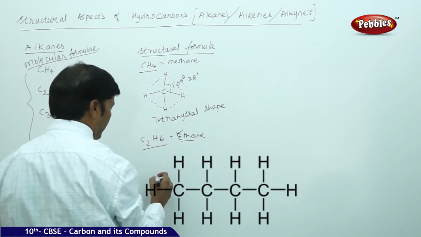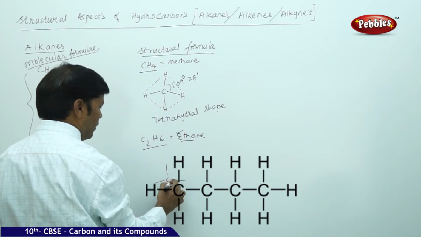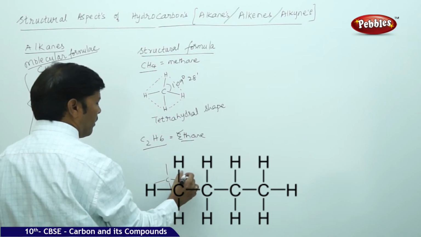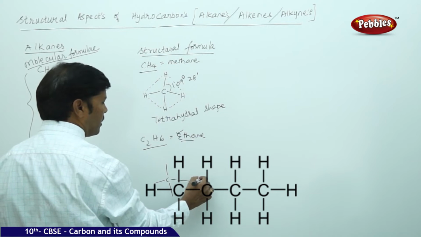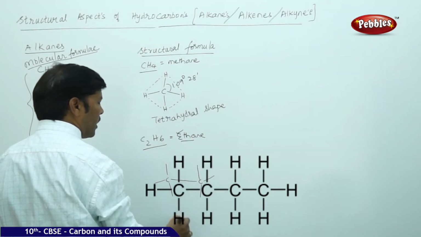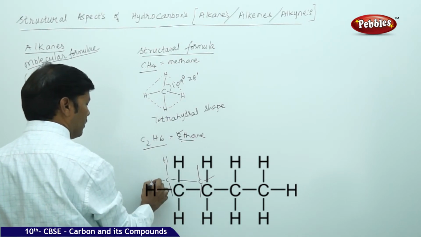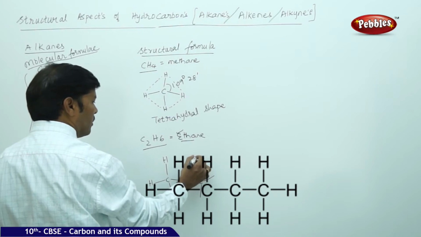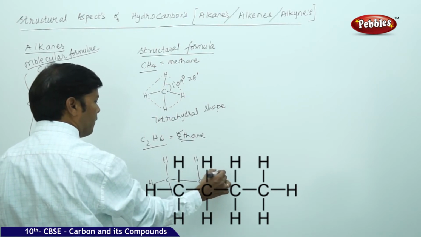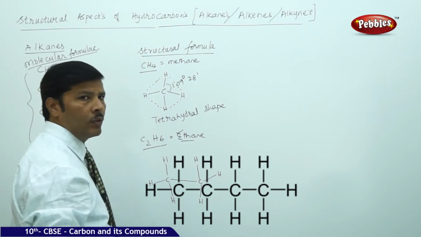If you go for C2H6, then you can take the structure as first, second, third, fourth. Take the tetravalency of each carbon, again join another carbon, again show the tetravalency of the carbons, 1, 2, 3, 4, 1, 2, 3, 4. Again attach all the hydrogens. So you find that here there are 6 hydrogens with 2 carbons.